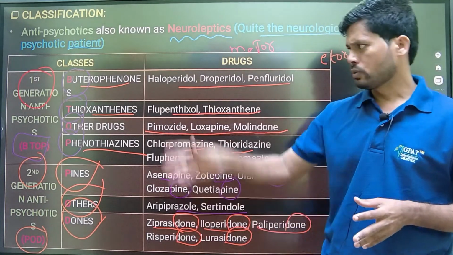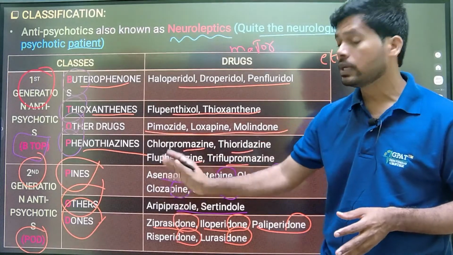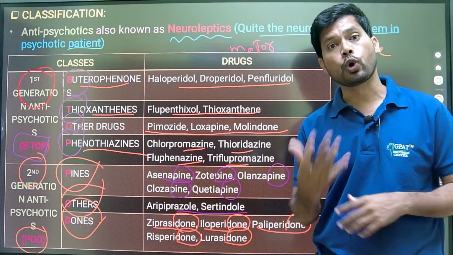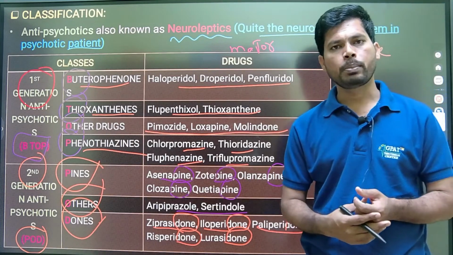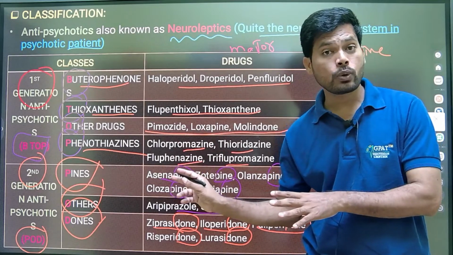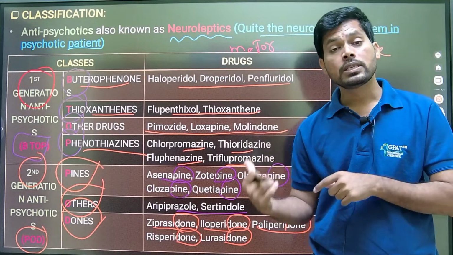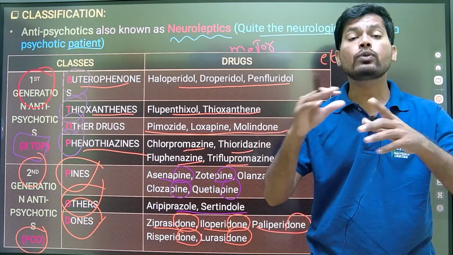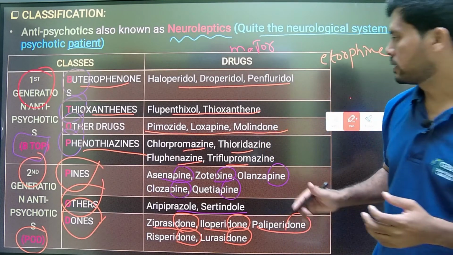So in the first generation antipsychotics, there are butyrophenones, thioxanthenes, phenothiazines. Coming to the second generation, pines like pineapples, dones like drone. So all dones and all pines. First generation antipsychotics are specifically for treatment of positive symptoms of psychosis. Second generation antipsychotics are for treatment of both positive and the negative symptoms of psychosis.